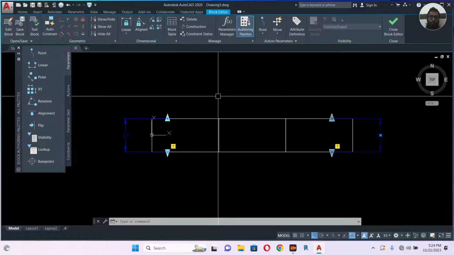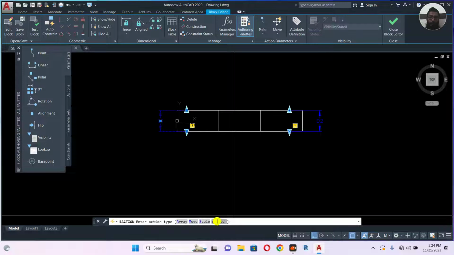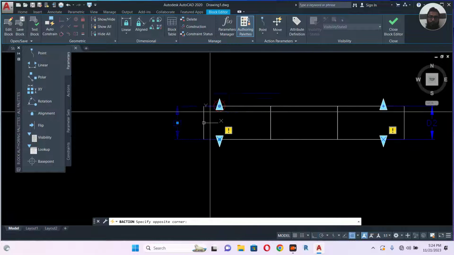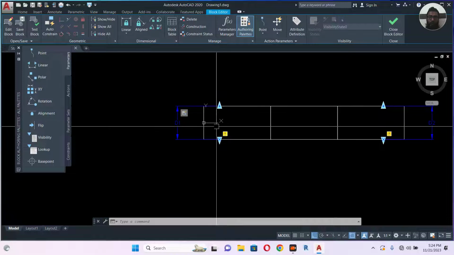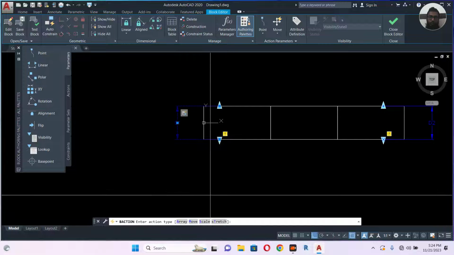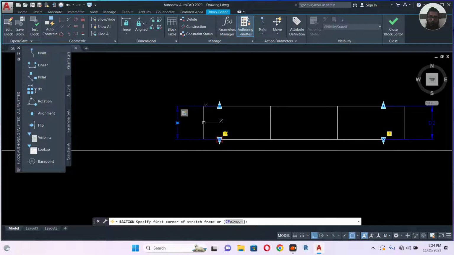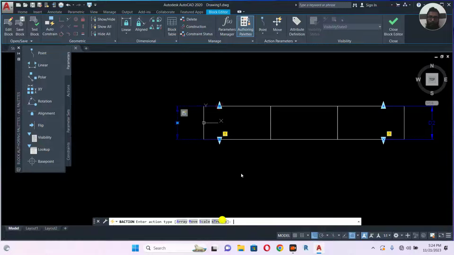Let's close. Okay, double click and we will select stretch, this one like this, and again enter, again double click, stretch here and select this, double click, stretch here.